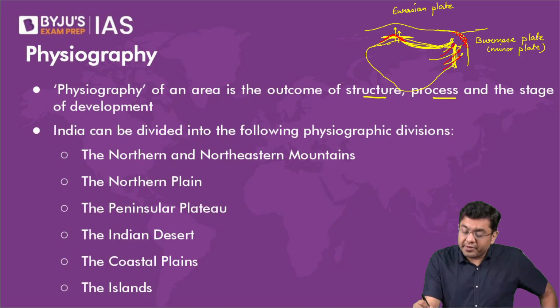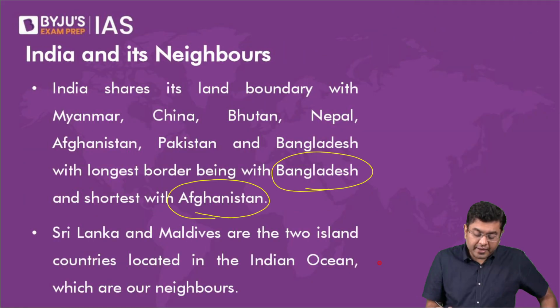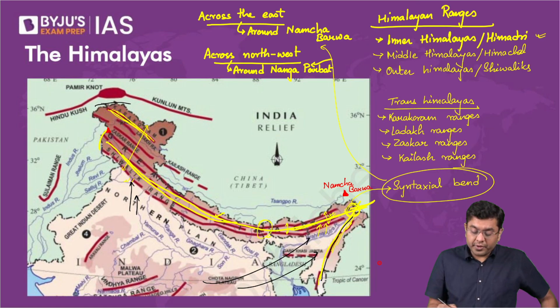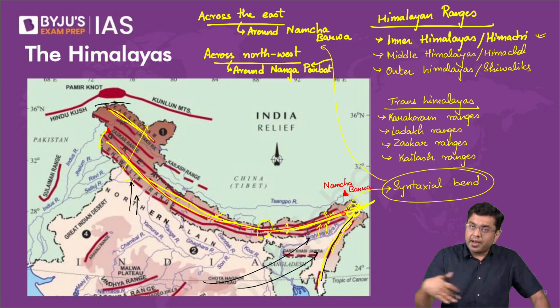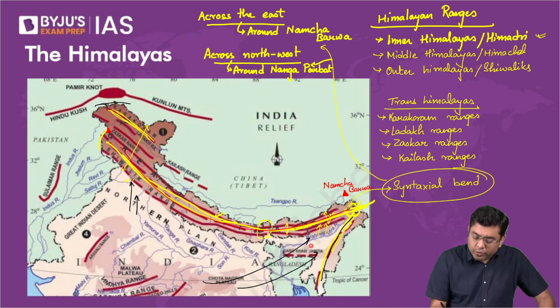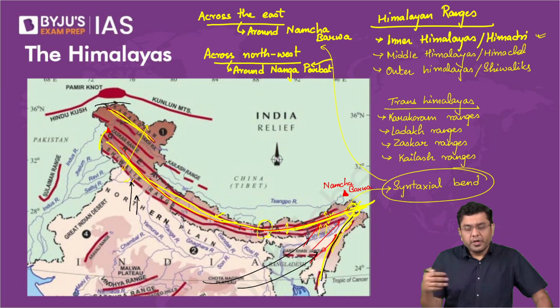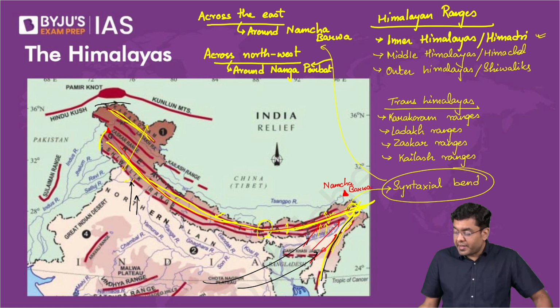If the compressive force would have been uniform, the shape of the Himalayas would have been a straight line. But that is not what you observe. You observe the shape of the Himalayas to be a slightly convex form. That tells you that there was an increased push happening from the side, which has led to that kind of a shape and a syntaxial bend. Is that understood, Chitranshu?